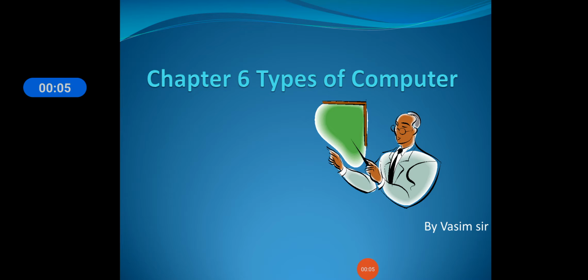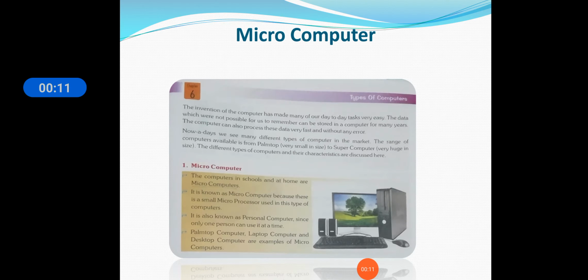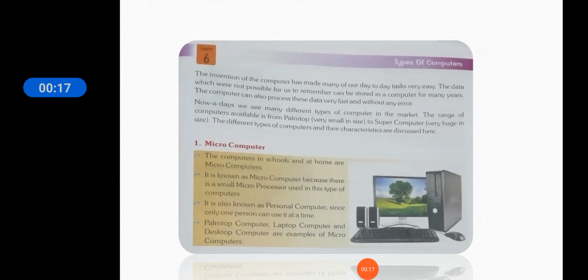In the previous lecture, we have seen the types of computers. Okay, chapter number 6, types of computer. We have seen the microcomputers and mini computers. So, let us quickly revise what we have learned in the previous lecture.